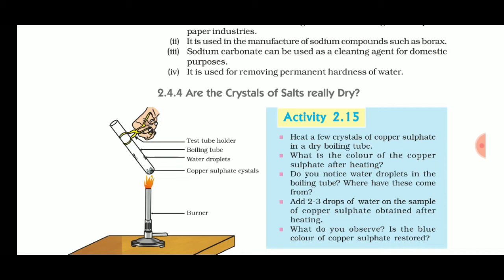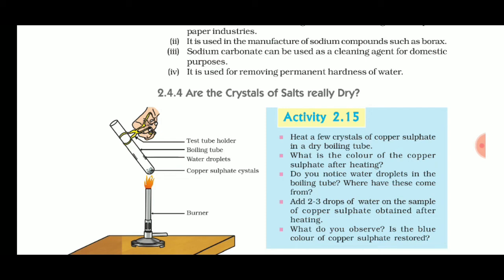Heat a few crystals of copper sulfate in a dry boiling tube. Now you have to heat the copper sulfate in a dry boiling tube. What is the color of copper sulfate after heating? Students, note it down.